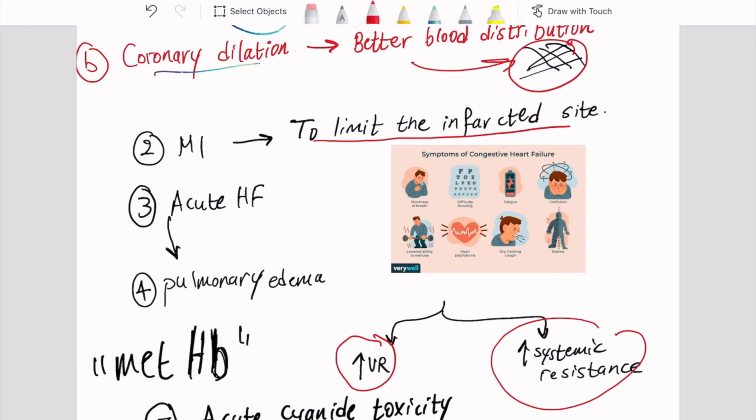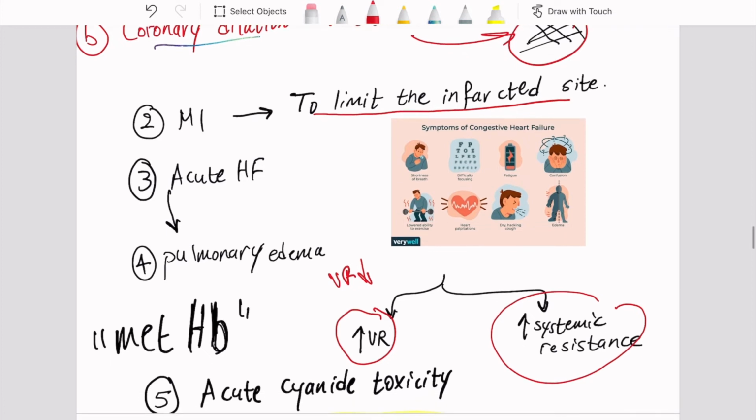So in this case, we want a drug that causes vasodilation, which will lead to decreased venous return, and decreases the afterload, which will decrease the effort needed from the heart, and the heart will push blood easier. So we will use nitrates since they decrease both the preload and the afterload.